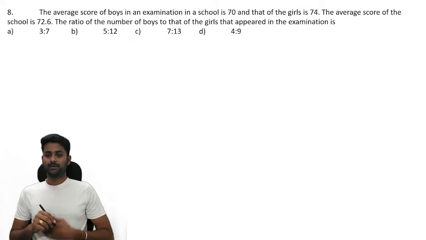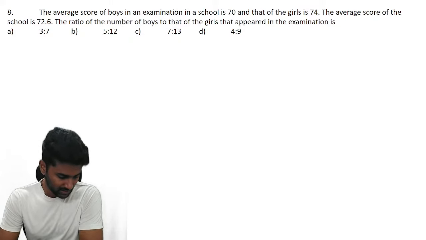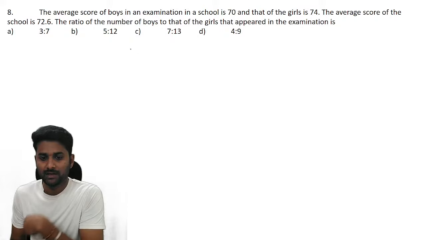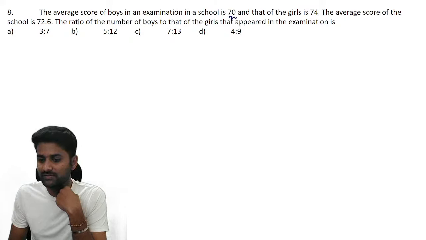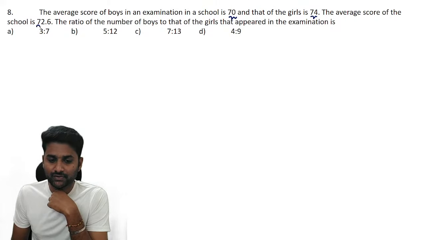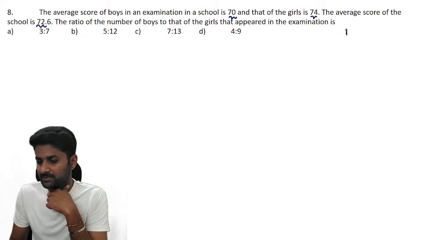Next. Again, it is an average concept. The average score of boys in an examination in a school is 70 and of girls is 74. The average score of the school is 72.6. Find the ratio of the number of boys to the number of girls.